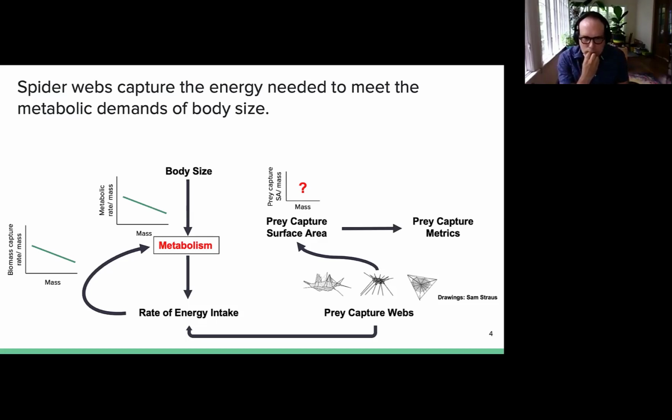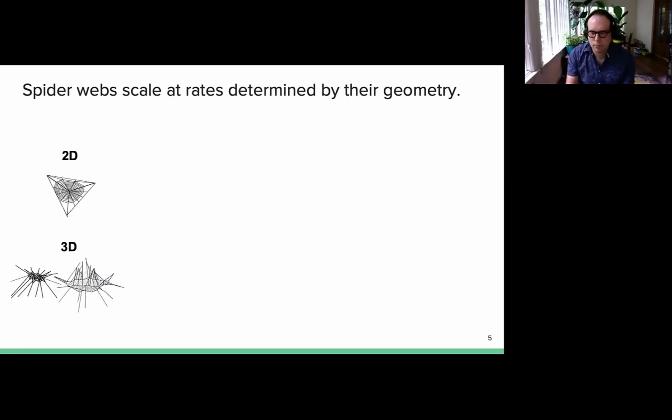We also know that prey capture surface area should influence several critical prey capture metrics, including prey capture rate per unit mass and average prey size per unit mass. However, it's unknown how these variables should relate to mass. But at the end of the day, they should all go back to meet the rate of energy intake that an organism needs to meet the demands of metabolism.